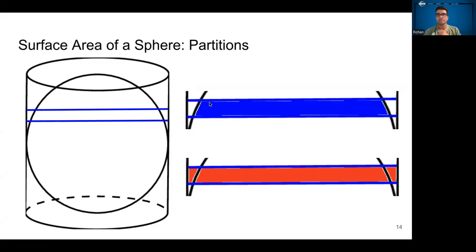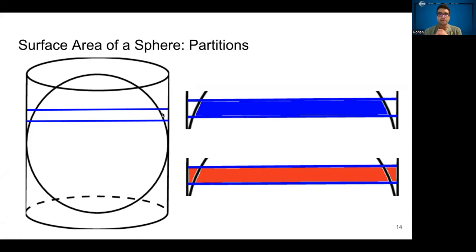And you'll notice that the blue ribbon is a bit narrower, but it's slanted at the edges, whereas the red is a little bit longer and straight at the edges. And he calculated that these two areas are actually very, very close to each other. The finer you slice the cylinder and the sphere, the closer those are together.